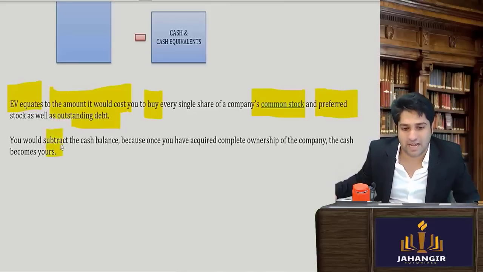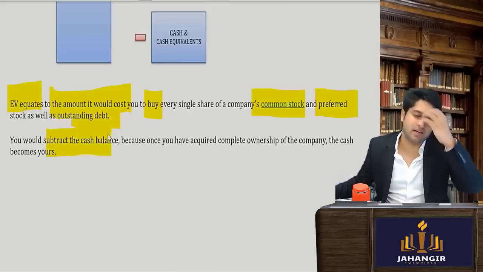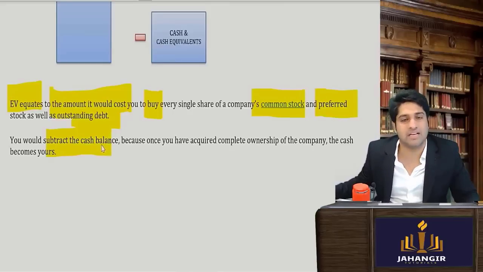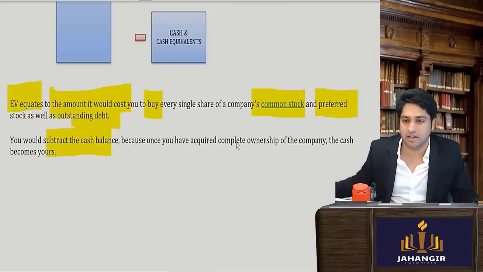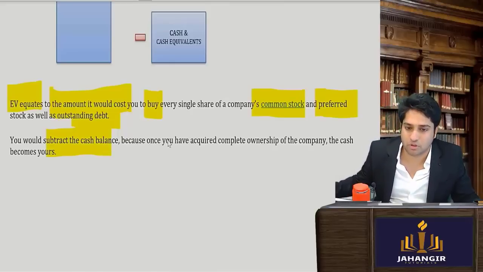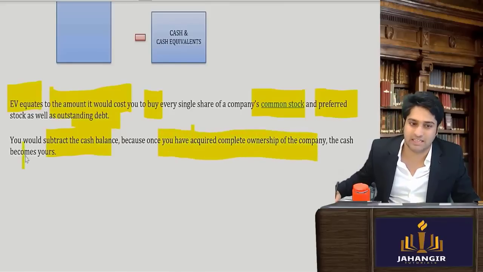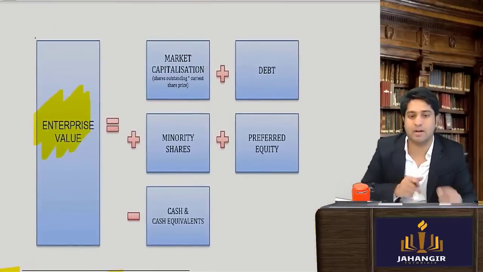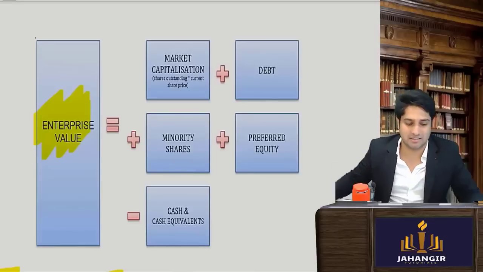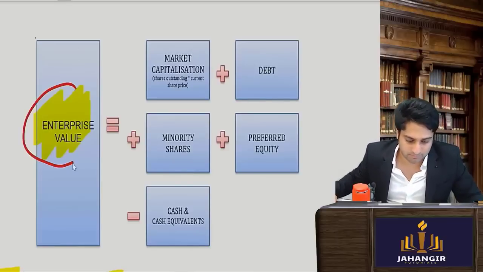The only thing is that the cash will be subtracted to get the enterprise value. Why is cash subtracted? Because that's mine. I don't have to pay it to anybody. Once you have acquired complete ownership of the company, the cash is actually ours. So we subtract it. We don't have to pay it to anybody. Let's understand in simple words.